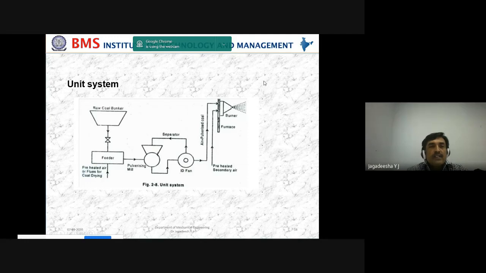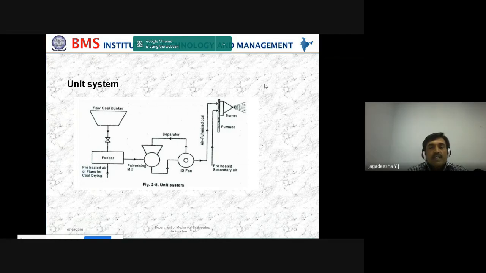In the unit system, it is just a layout of the pulverized fuel supply into the furnace and the boiler. It shows what all the components are present. Once the coal has been taken from the mines through trucks and conveyors, they send it into the pulverizers, which are called pulverizing mills.